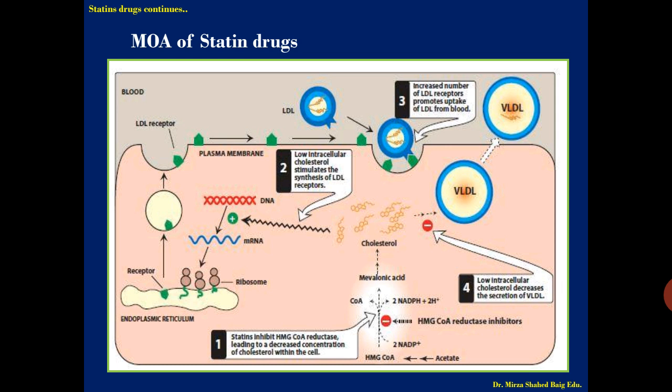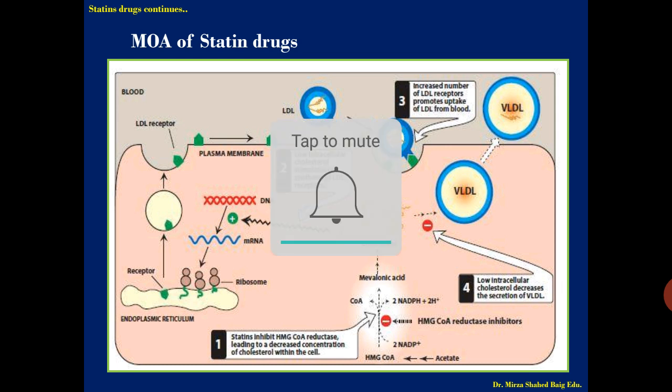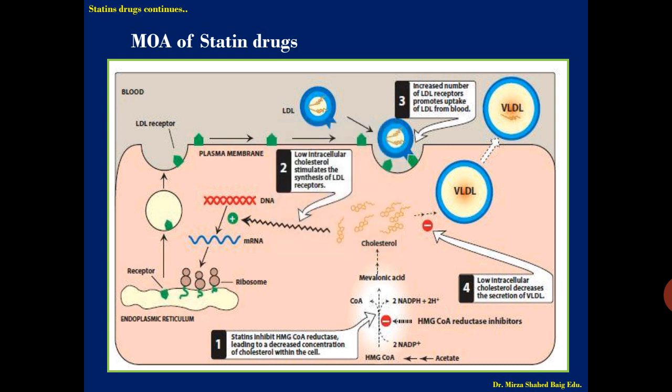So the complete effect is divided into 4 parts, which are given by the numbers you can see in the diagram, 1, 2, 3, 4 in black, and what effect they produce is given in the tags. So the first one, if you see, the statin inhibits HMG-CoA reductase, leading to decreased concentration of cholesterol within the cells. Okay. So it is leading to the decreased concentration of cholesterol within the cell.